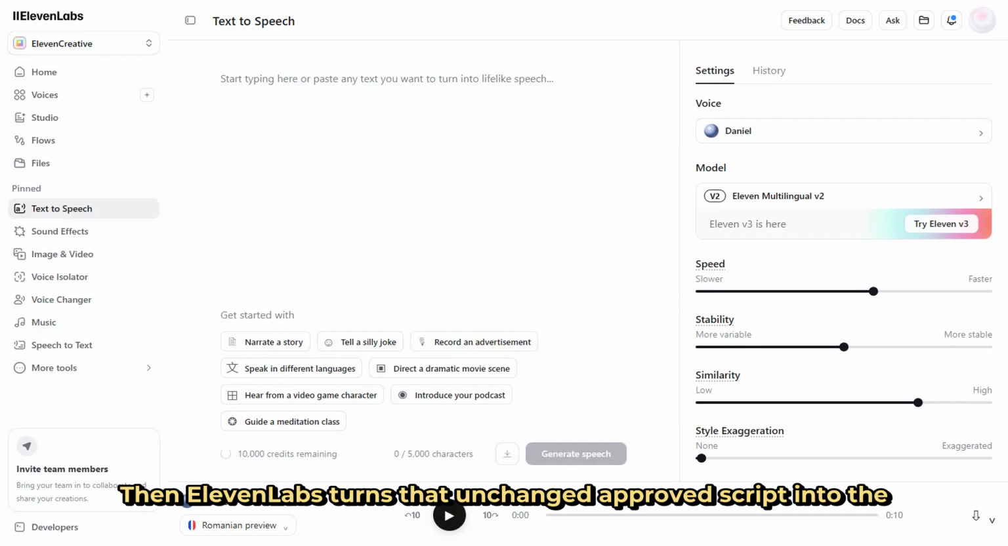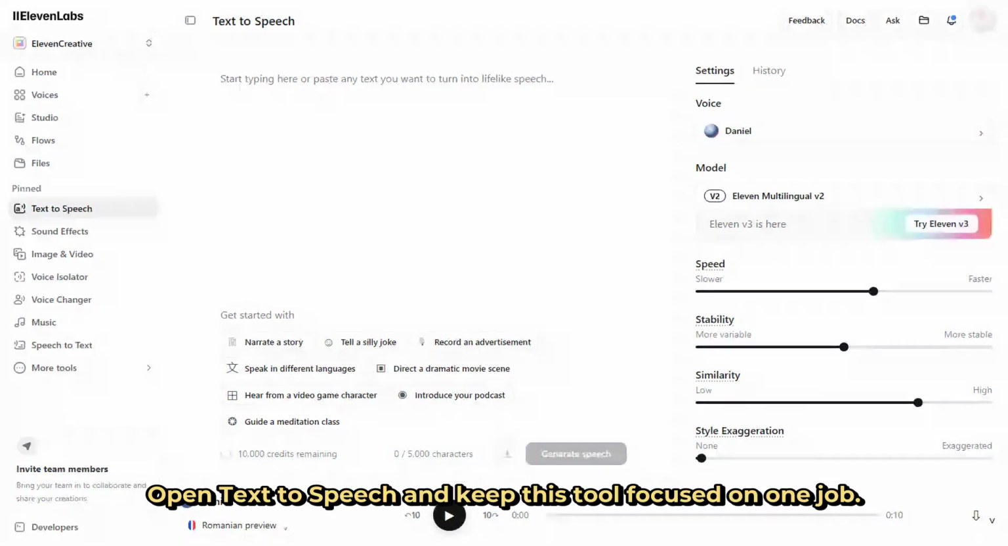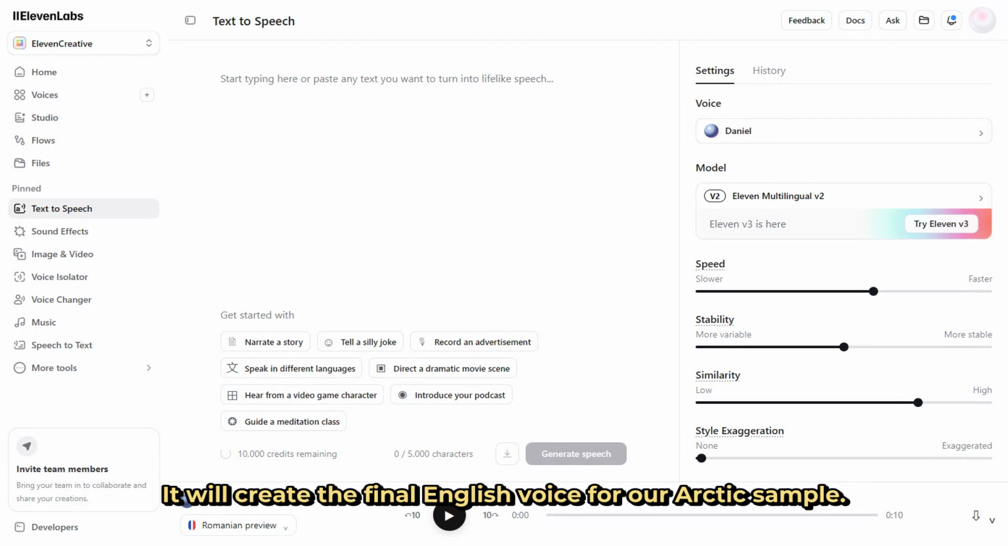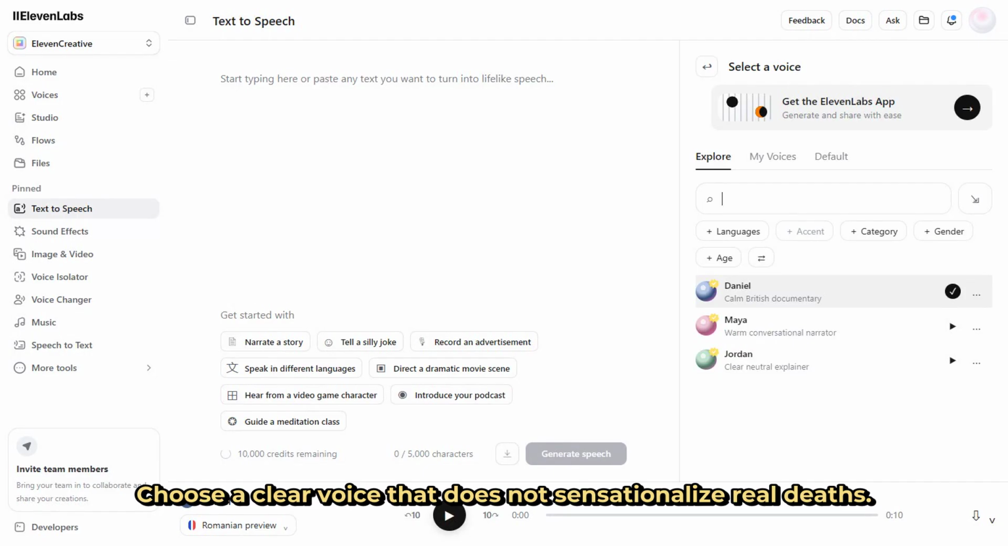Then 11 Labs turns that unchanged approved script into the narration track. Open text-to-speech and keep this tool focused on one job. It will create the final English voice for our Arctic sample. Search the voice library for a calm documentary delivery. Choose a clear voice that does not sensationalize real deaths.